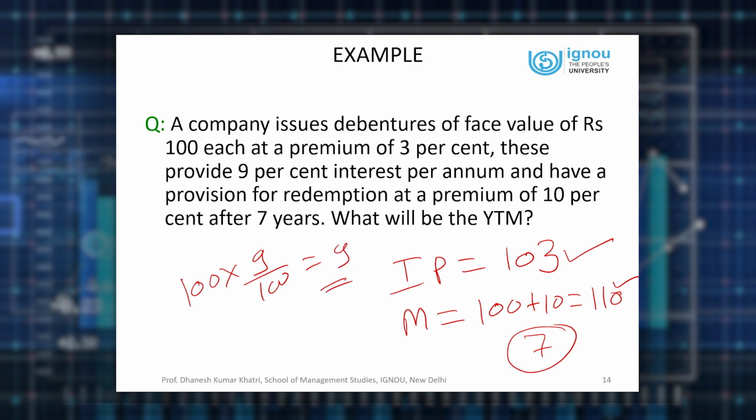So I have put all the values in rupee terms. So every year from the end of the first year till the end of the 7th year, you will get a regular income in the form of interest, rupees 9 per debenture. Now let us calculate it.